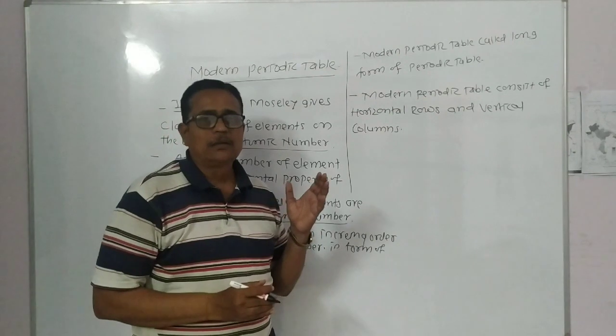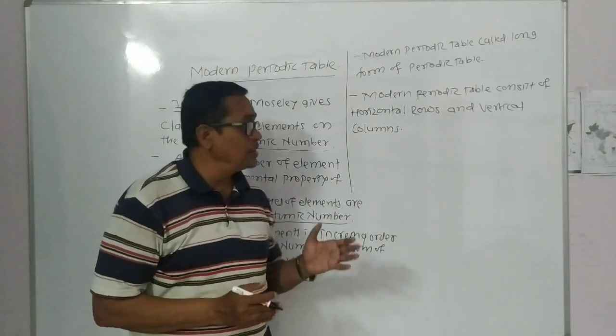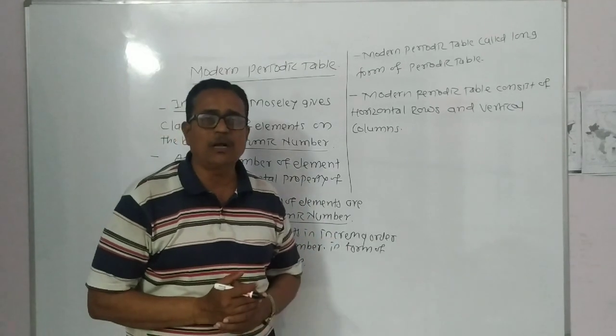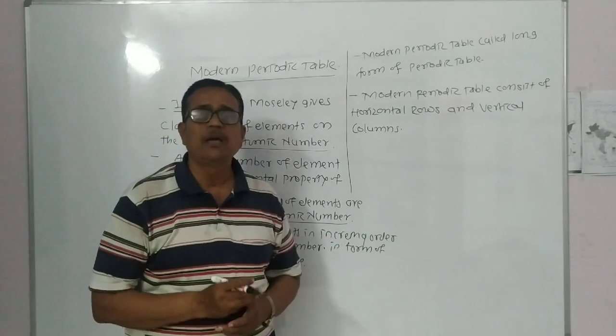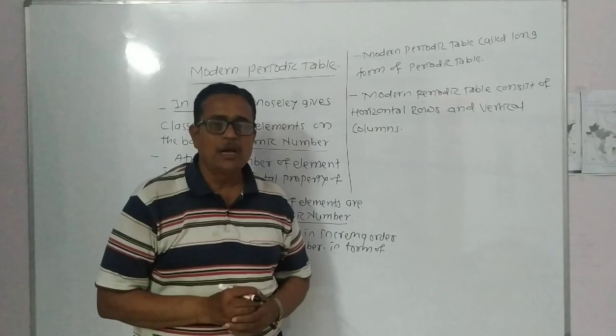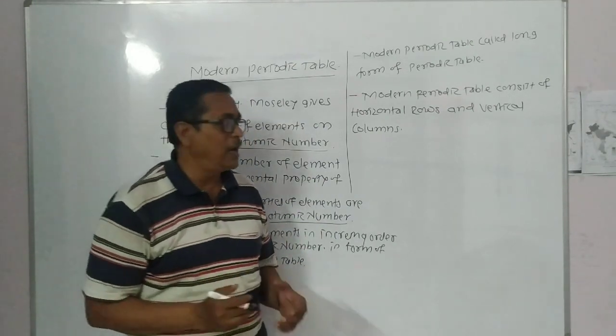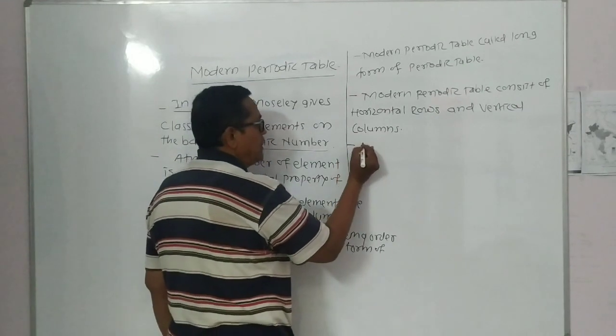Here, 7 horizontal rows are present in the modern periodic table, and they are called periods. And 18 vertical columns are present in the modern periodic table. They are called groups.